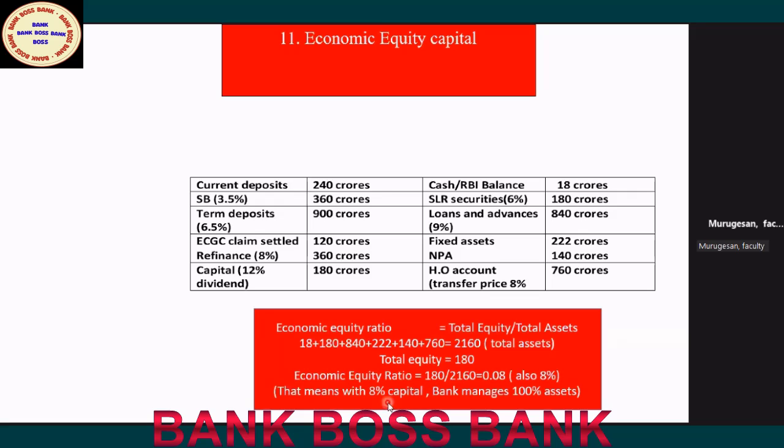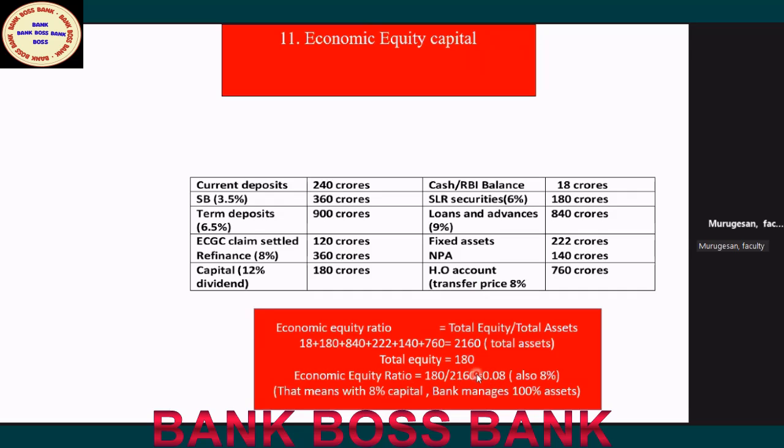What does it mean? With 8 rupees capital, the bank is managing 100 rupees of assets. With 180 crores capital, this bank has managed to create 2,160 crores of assets. So how many times?